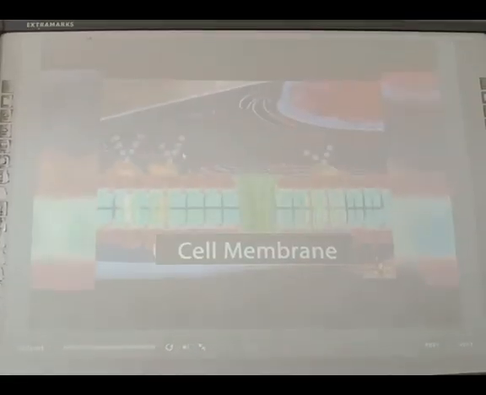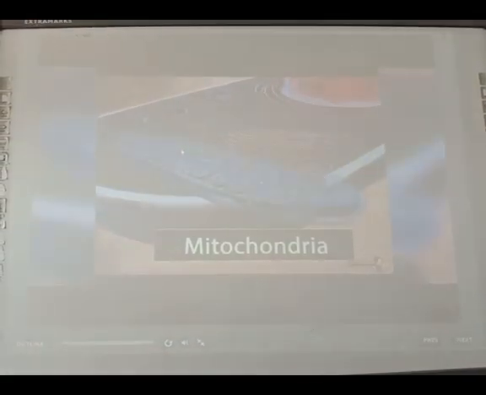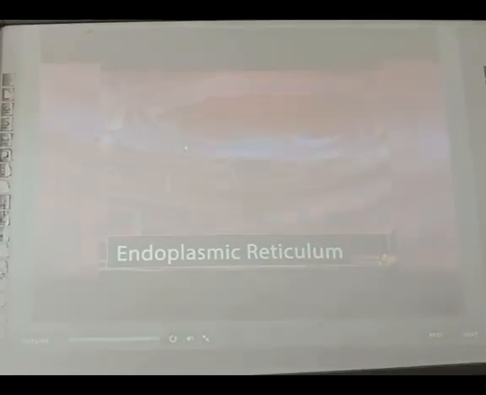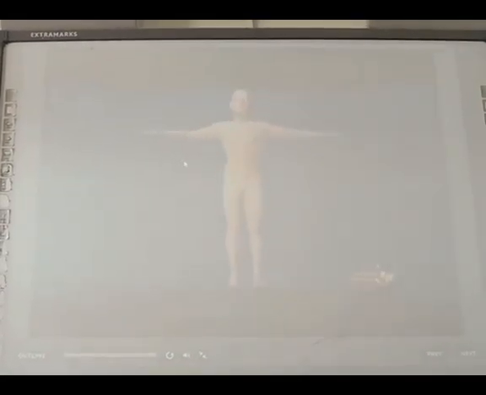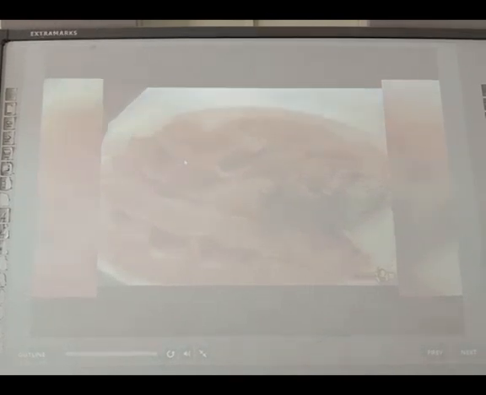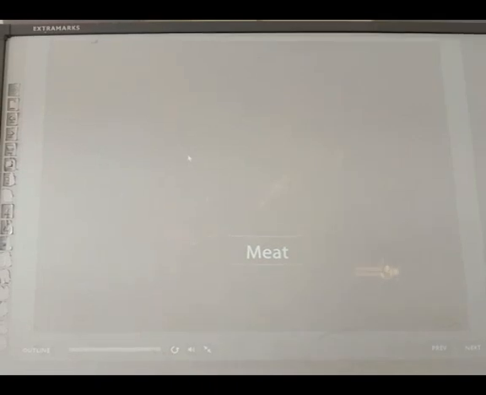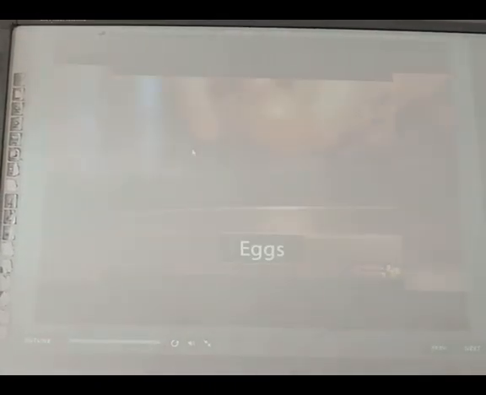These protein molecules play a role in the development of intracellular structures like cell membranes, mitochondria, endoplasmic reticulum, nucleus, and organs such as muscles, skin, etc. Therefore, they are also called body-building food. Many foods contain protein, but the best sources are milk, meat, pulses, eggs, etc.